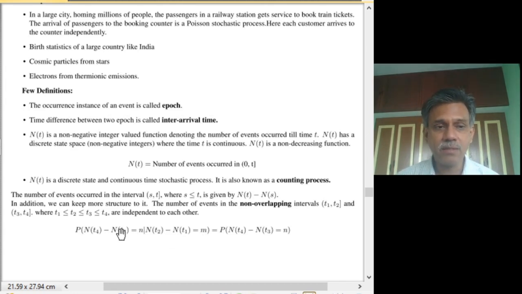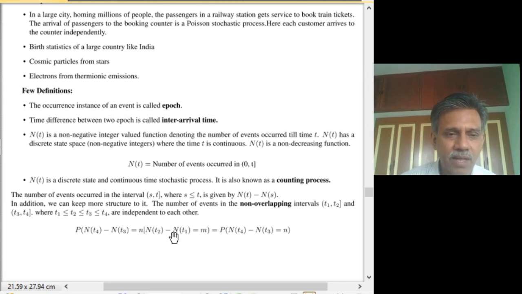If this conditional probability is equal to the probability of the number of events that occur between t3 and t4, and does not depend upon the number of events that has occurred in a non-overlapping interval, then we say that this process is an independent increment process, wherein the numbers of arrivals in non-overlapping intervals are independent of each other.